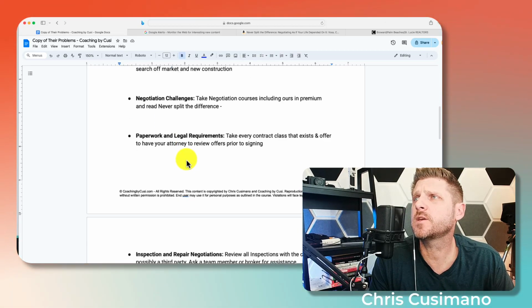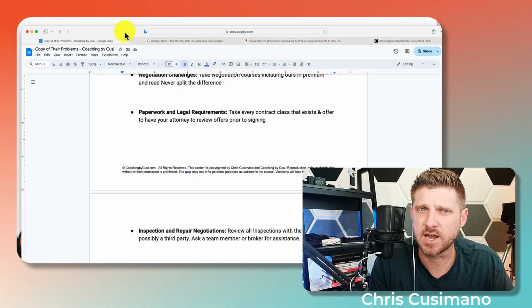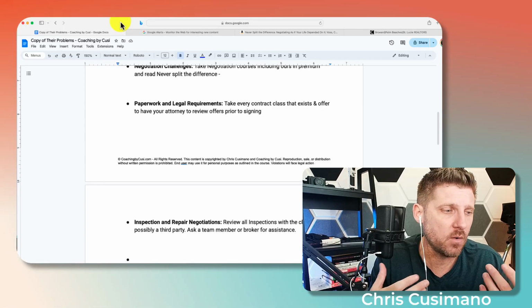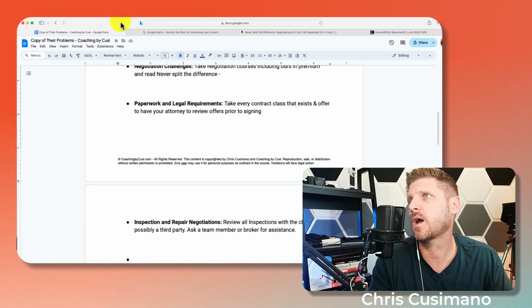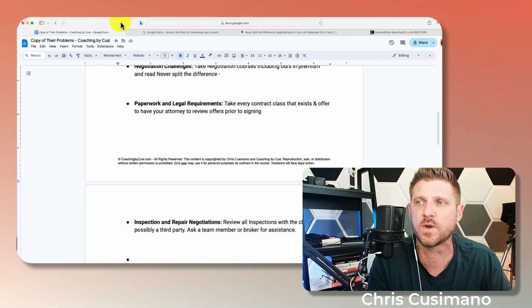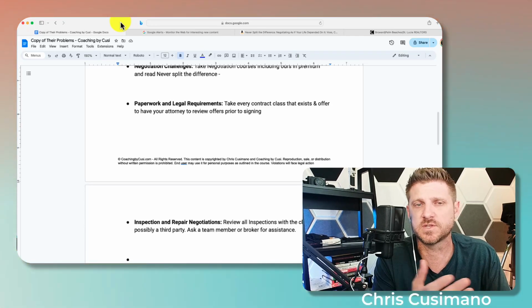All right, paperwork and legal requirements. My answer to that was to take every contract class that exists and offer to have your attorney review the offers prior to signing. So yeah, if you have a relationship with a title attorney, and you should, and it's a good one, just say, hey, I will send you my business, no problem. I am going to ask you to do some help for me. Maybe just review some offers for me whenever I need it. And once you do this for long enough, and maybe you're in this position now, I don't know exactly your situation.